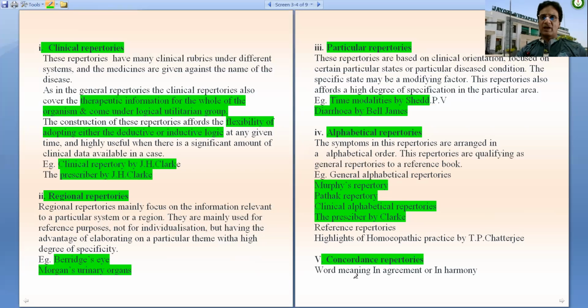Now, another type of repertories which comes under random classification is concordance repertories. Concordance means in agreement or in harmony. See, if we are not finding all the symptoms of our case in a repertory, this repertory is always in harmony with that repertory.